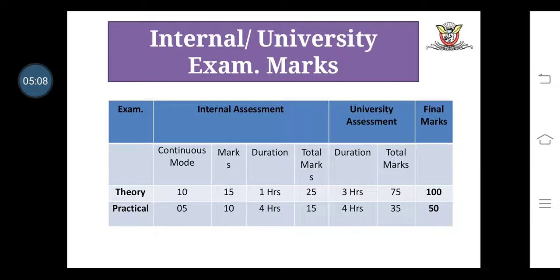But in the university examination there are no continuous mode marks. Theory directly consists of 75 marks with a duration of 3 hours, and practical consists of 35 marks with a duration of 4 hours. The merge of internal and external marks is 100 for theory and 50 for practical.